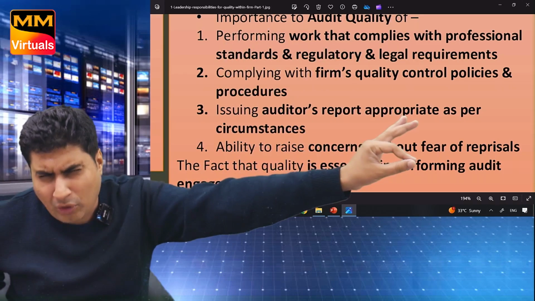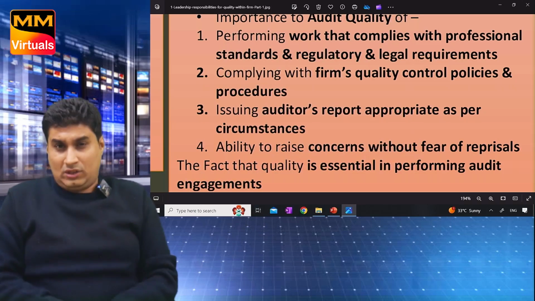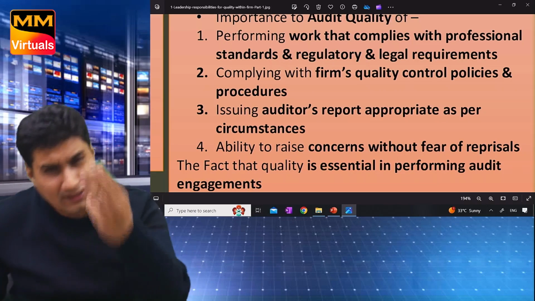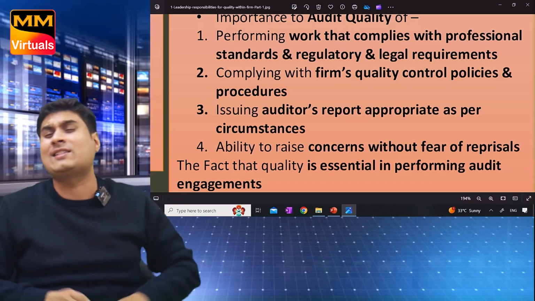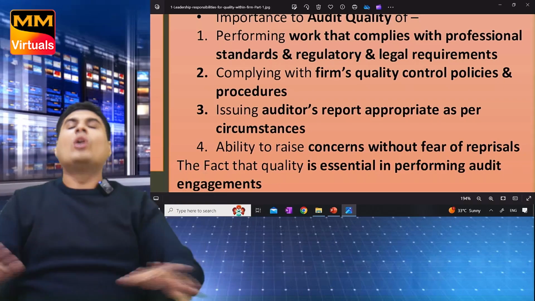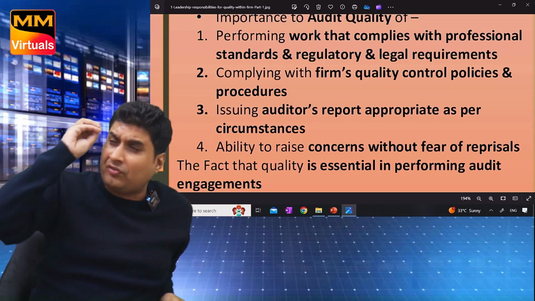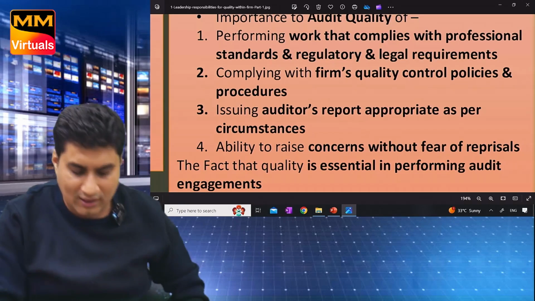Perform work as per professional standards and legal and regulatory requirement. 2. Comply with firm's quality control policies and procedure. 3. Issue the report that is appropriate as per the circumstances, right? Don't be afraid. 4. Ability to raise concern without fear of removal. You remove me, no problem. I will still raise my doubt. Are you clear? Learn nicely.